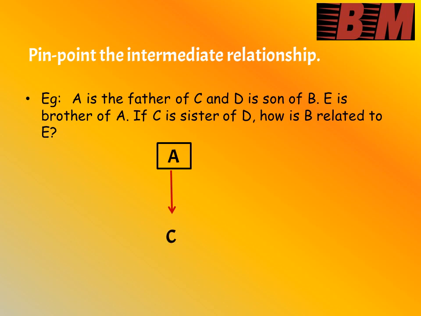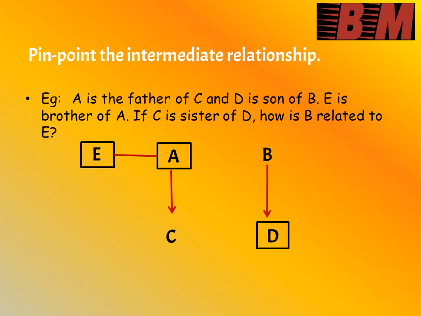Next, D is the son of B. D I am writing, and D is a son, so it is male gender, so I am representing it inside a square. So whose son is D? B's son. So I am representing the down arrow between B and D. And the next is E is brother of A. E I am writing next to A, and as E is a brother, male, I am enclosing E within a square, and I am representing the E and A relationship with a straight line.